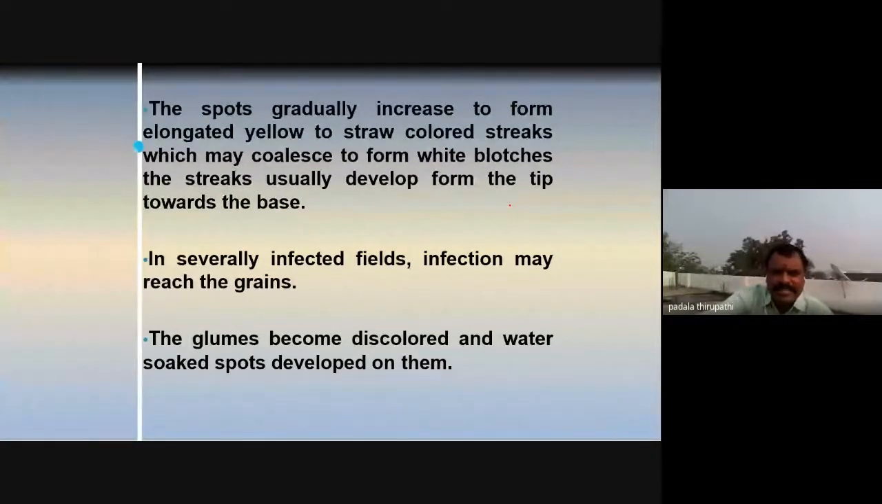In severely infected fields, infection may reach the grains. When the symptoms rapidly reach the grain area, that is the head, the glumes become discolored. What are glumes, Uma? We observe in the spikelets of the spike, the inflorescence, which we can call the spike, that the spike or spikelets contain these glumes. The glumes become discolored and water-soaked spots develop on them.